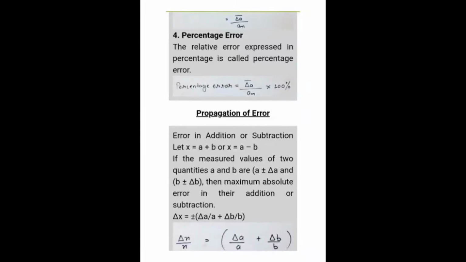Next we have propagation of error. Error in addition or subtraction leads to a propagation, that means movement of error. Consider the measured values of two quantities, A plus minus del A, where A is the actual value and del A is the change in A. Similarly B plus minus del B, where B is the actual value. So there are two quantities, A and B, and the values can increase or decrease.